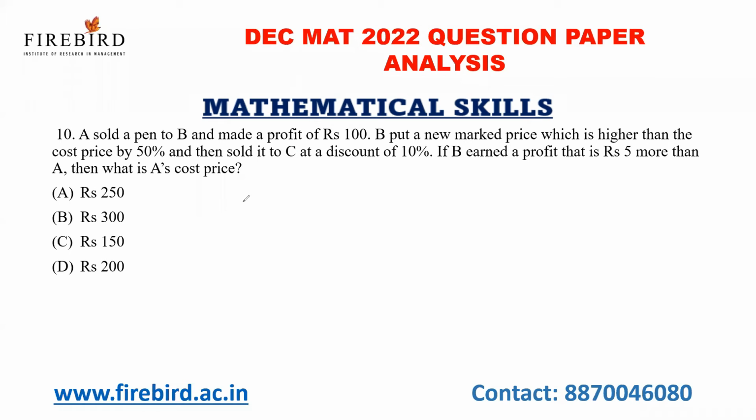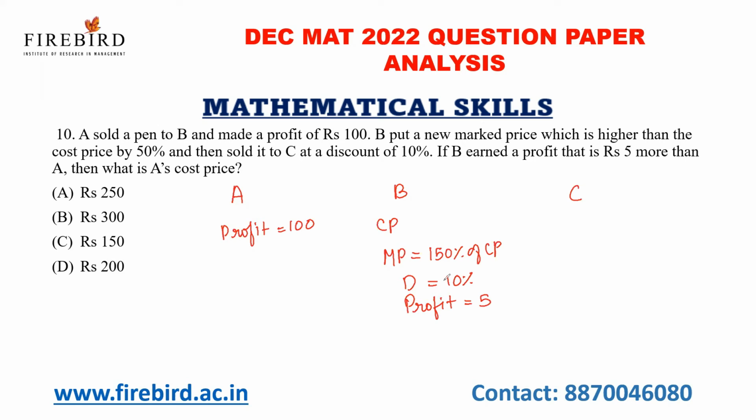A sold a pen to B and made a profit. The profit of A is 100. B put a new marked price which is higher than the cost price by 50%, that is 150% of cost price is the marked price, and then sold it to C at a discount of 10%. Now, B earned a profit that is rupees 5 more than A. So what is the profit of A? 100. And what is the profit of B? It is nothing but 105. Now the question is, what is the cost price of A?